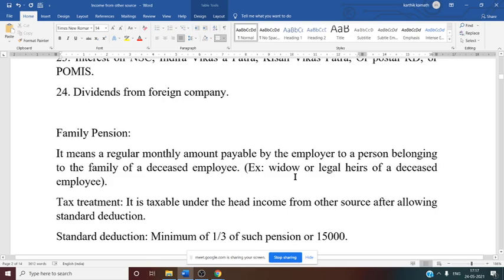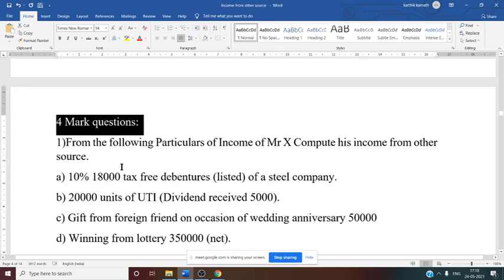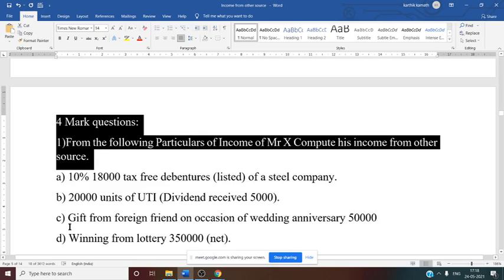Yes, so now the first 4-mark problem. First problem is of 4 marks. Let us see, from the following particulars of income of Mr. X, compute his income from other source. There are 4 items they have given, adjustments you can say. So the first one, if you see,